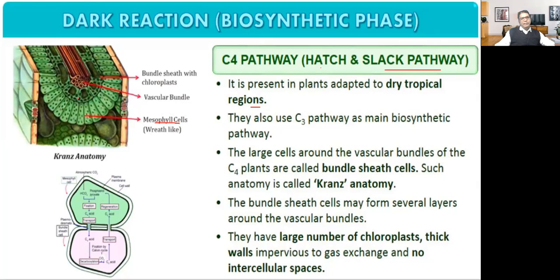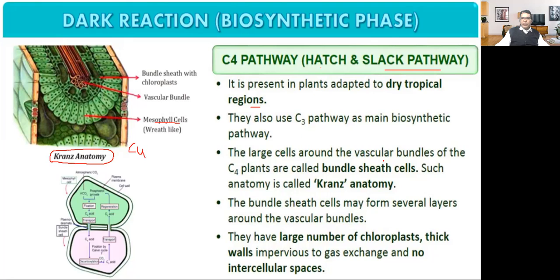Bundle sheath cells have what? Chloroplast. So this is the anatomy of this C4 plant. So what does it show? Kranz anatomy. What is Kranz anatomy? Where will you find Kranz anatomy? In C4 plants.